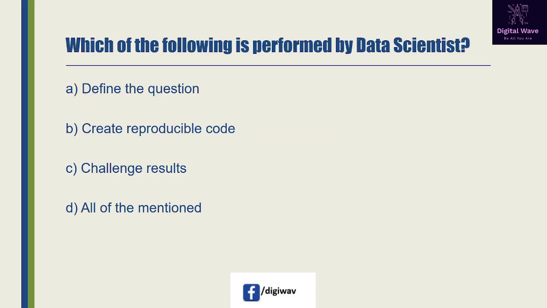Next question is, which of the following is performed by data scientist? So options are available here. Define the question, create a reproducible code, challenge results, and the last option is all of the mentioned. So right answer will be D. So a data scientist is a job title for an employee or business intelligence consultant who excels at analyzing data, particularly large amount of data.